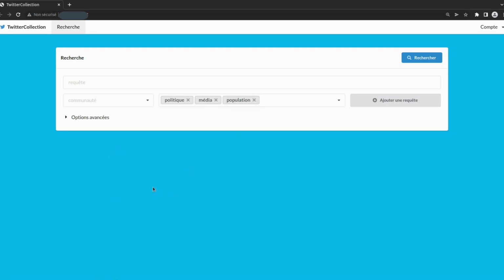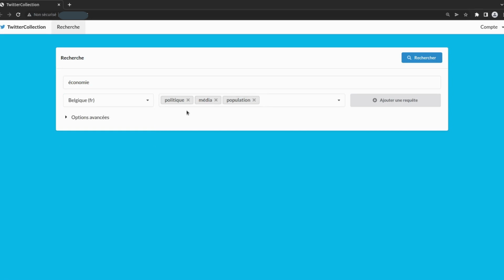We can see the search interface where we can type in our query. I'm going to do a simple query and search for the word economy. We can choose the target community, that is to say tweets in Dutch from Belgium, tweets in French from Belgium, and tweets in French from France.